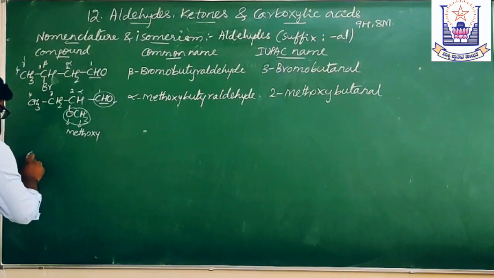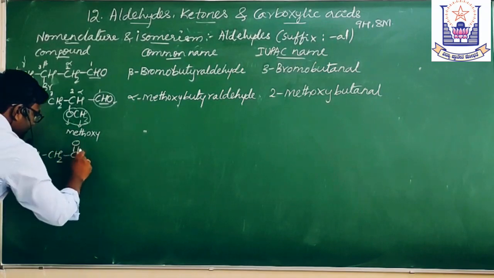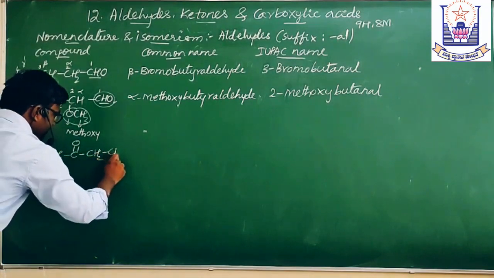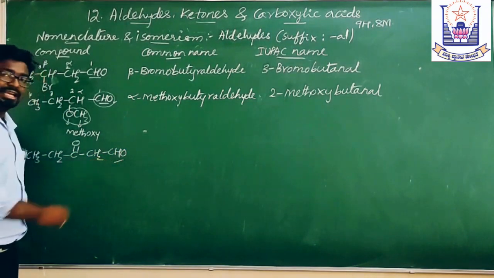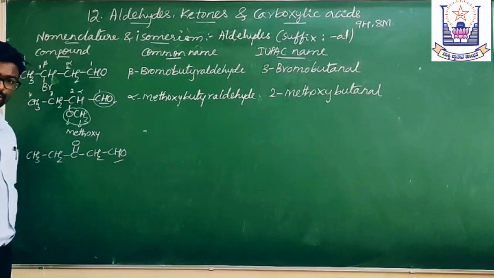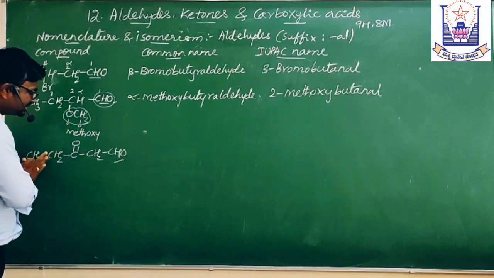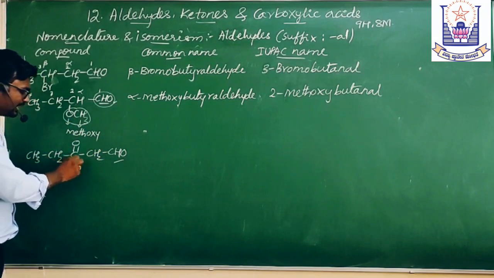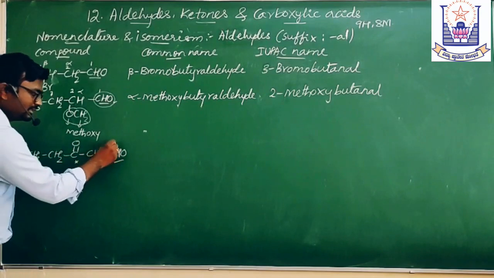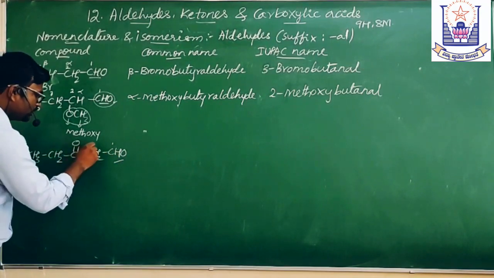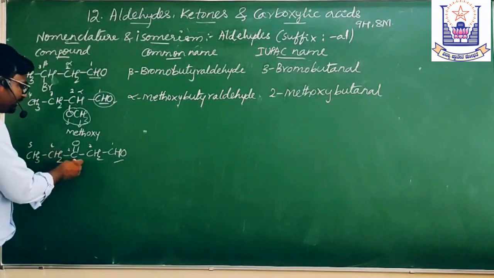If this is the compound, what is happening here? This CHO is the aldehyde group. This CO is a ketonic group here because the sequence RCOR' we call a ketone. This is a ketone. Now, for the position, this is taken as 1, 2, 3, 4, 5. So here a prefix is given for this.